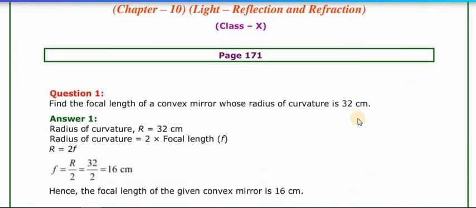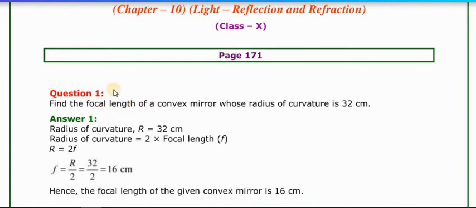Now let's see the page number 171 question answers. The first question: find the focal length of a convex mirror whose radius of curvature is 32 centimeter. Here R is given. R means the radius of curvature, that is 32, and we have to find out the focal length.